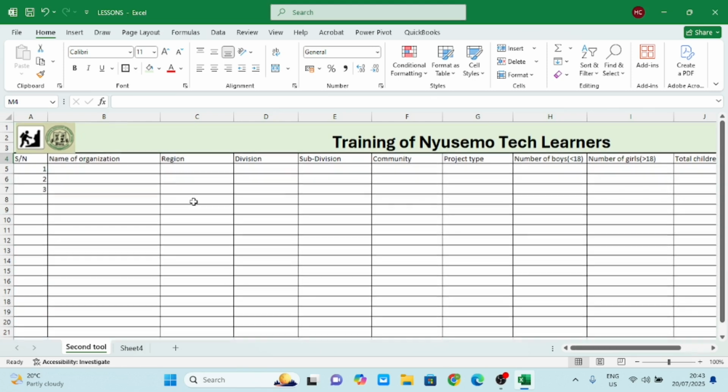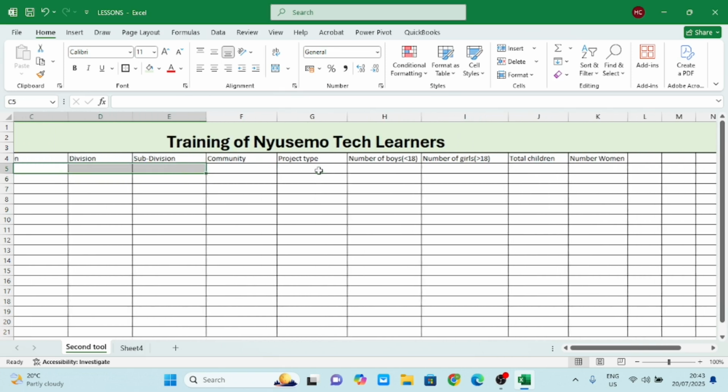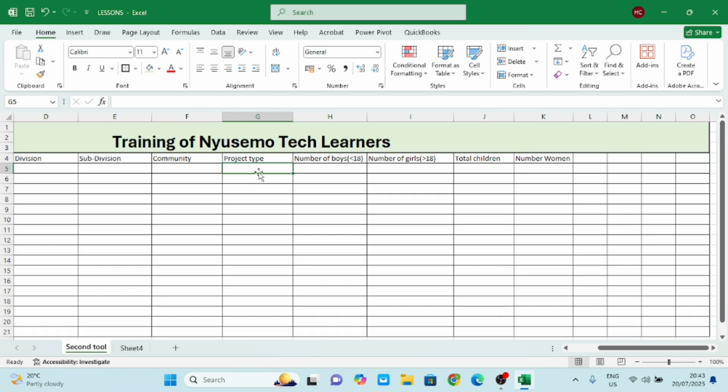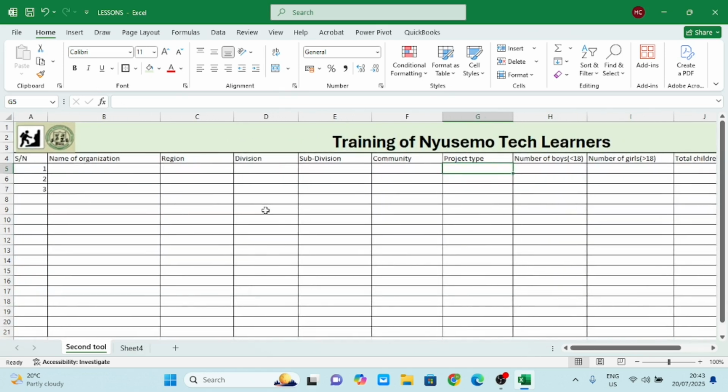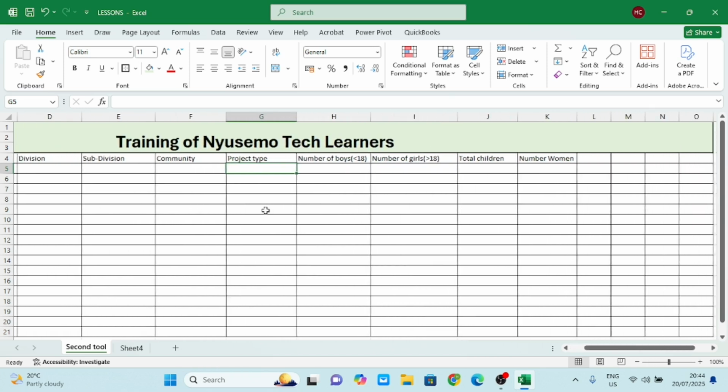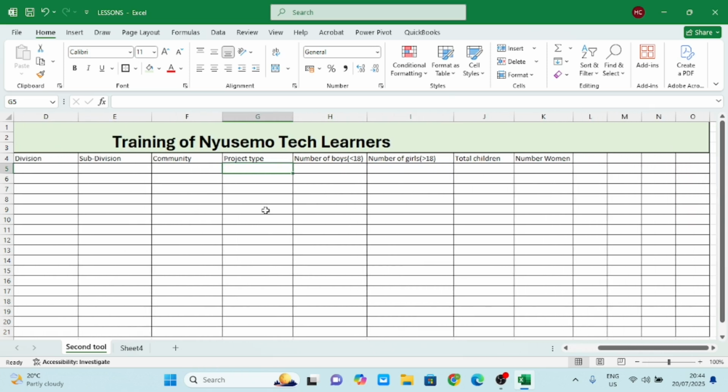And you see that you have already created a tool. When that project is going on, all you need to do is to come here and insert your information. Once you get calls or information from the field, all you need to do is to come here, put the region, division, subdivision, and then put the type of project. If it is education, just put it in here, and then you save this sheet. Once you save this sheet, you are now becoming very useful in your organization, and anytime that they need information from here, they can visit this. This becomes your primary data source.